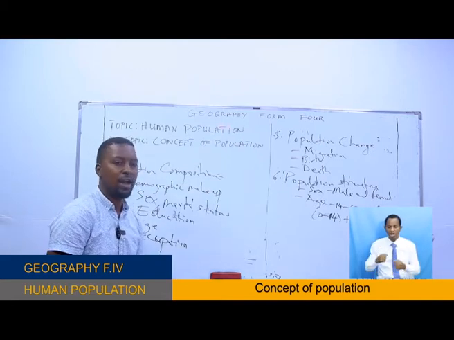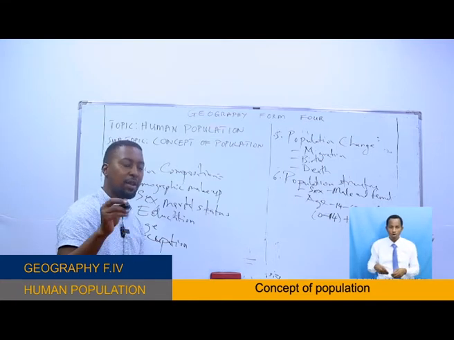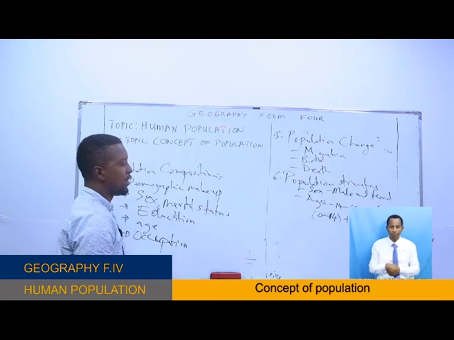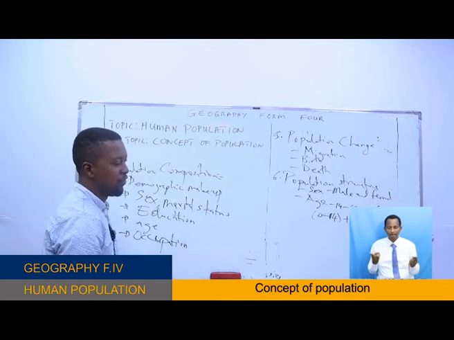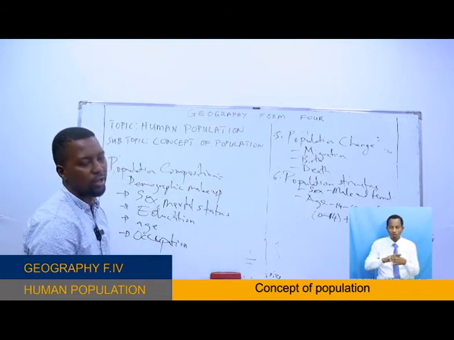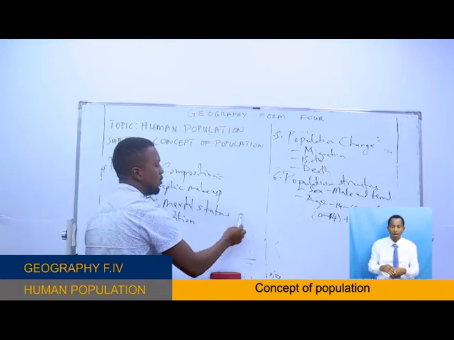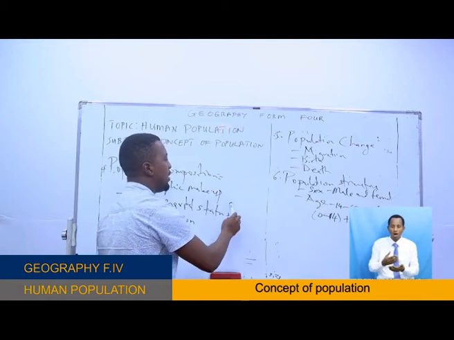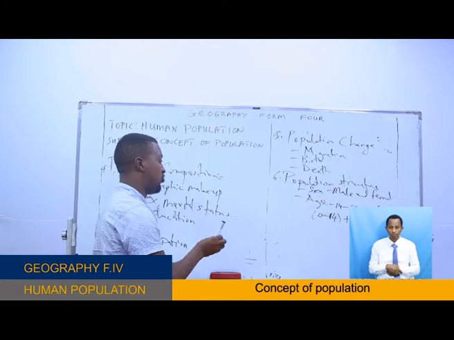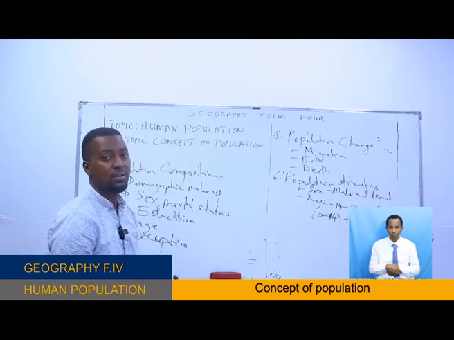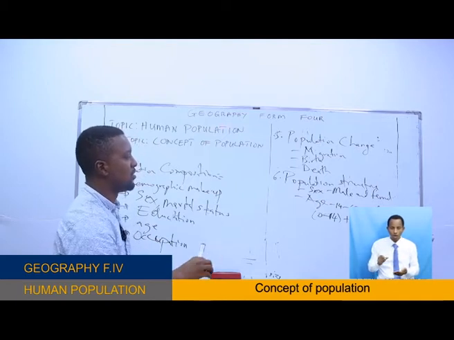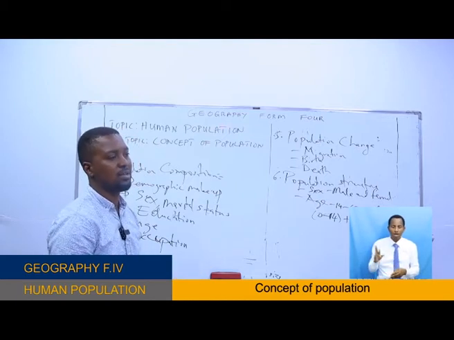Also, the non-working class consumes the surplus of the small working group. Because the working group will be very small and the dependent group will be very high. These non-working groups, children and people of old age, will consume a lot of resources from the working group, and that becomes a problem.